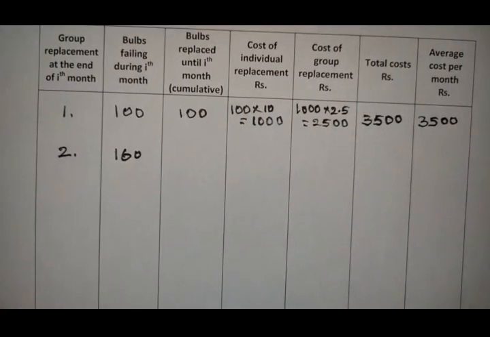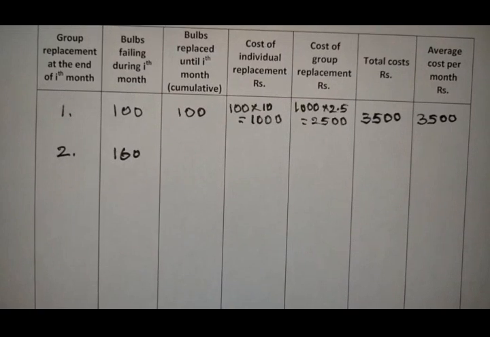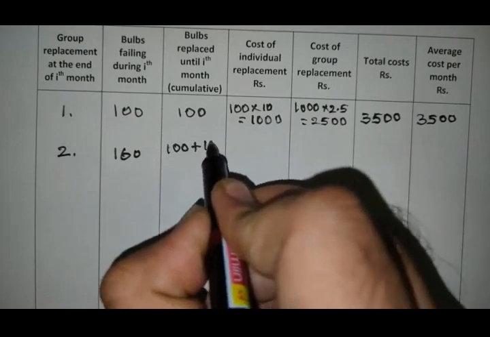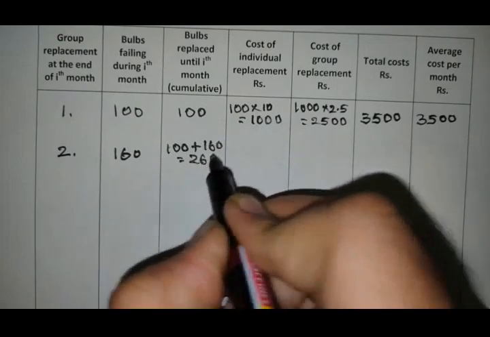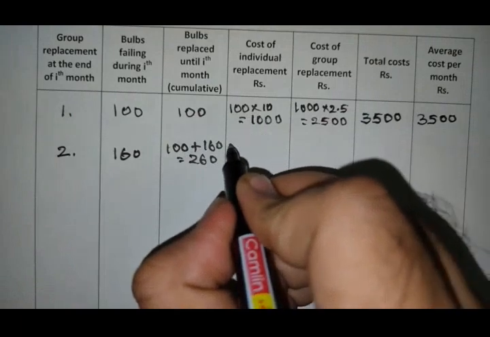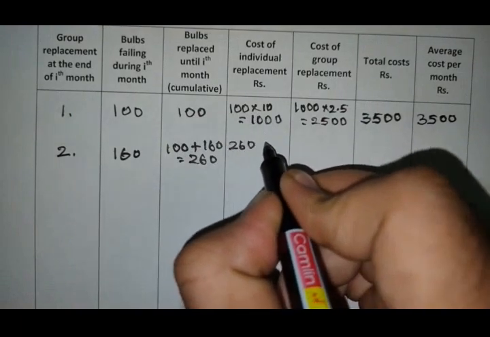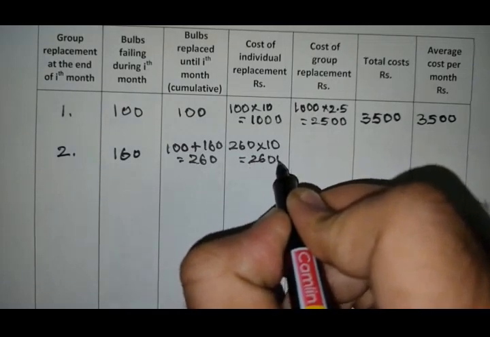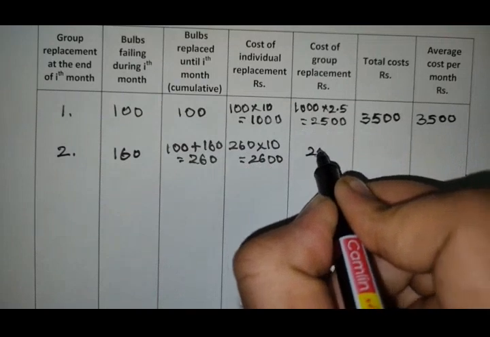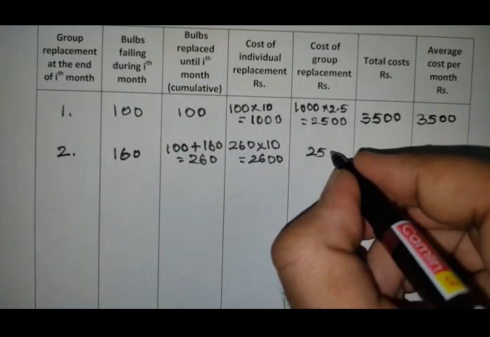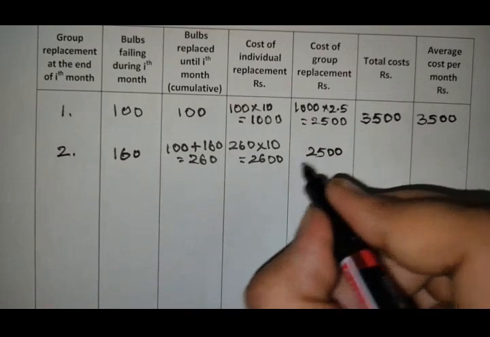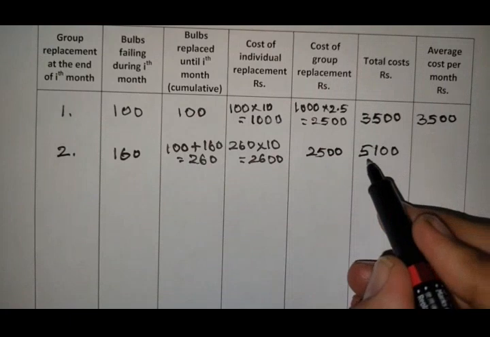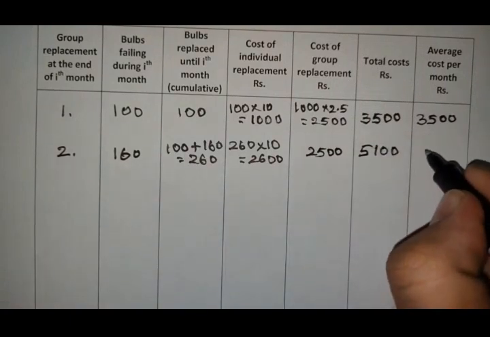And next, let us find the bulbs replaced until the second month, that means first month plus second month. So totally it equals 100 plus 160, that equals 260. The cost of individual replacement of those 260 bulbs is 260 into 10, which equals 2600. And the cost of group replacement, if you replace 1000 bulbs, will be 2500. So the total value is 5100. So the average cost is 5100 by 2, that is 2550.